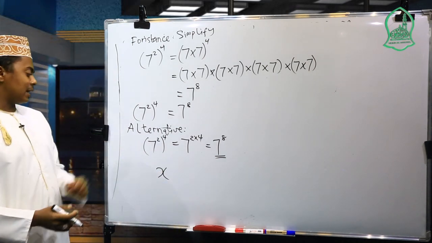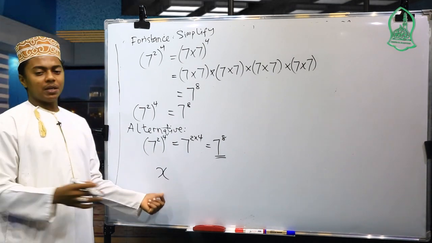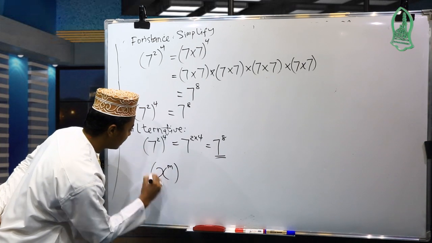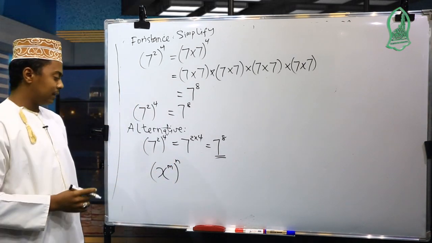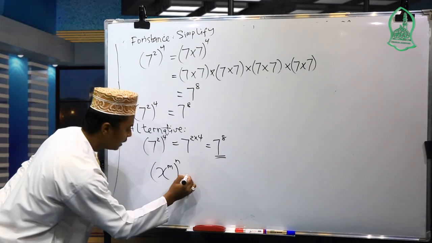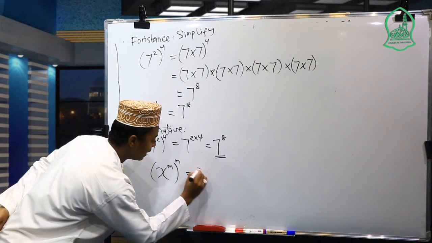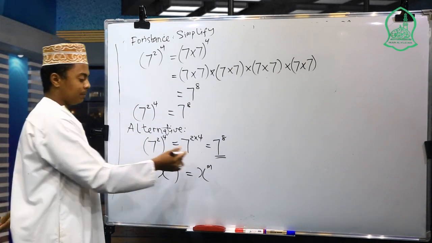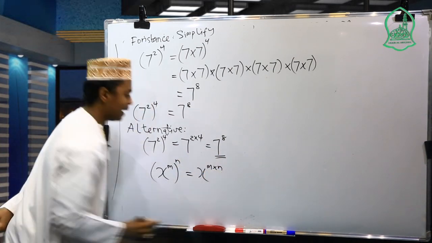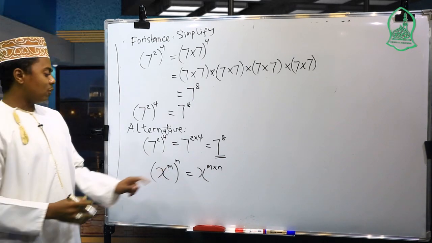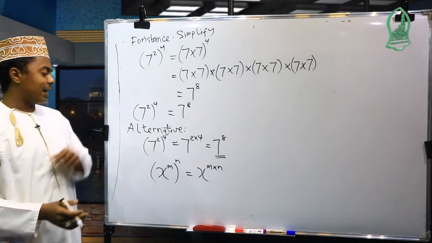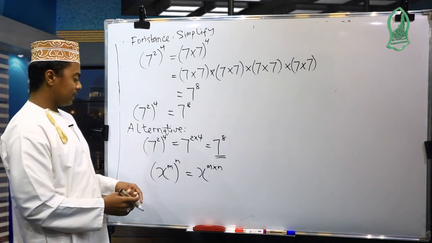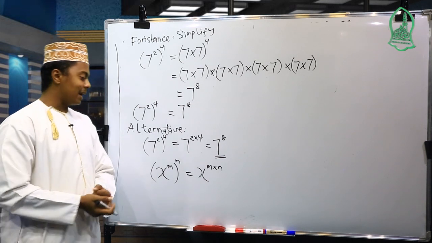So let us take x to the power of m, the whole thing to the power of n, the nth power. Here we are going to get x to the power of m times n, because this x to the mth power, or x exponent m, the whole thing has exponent n.